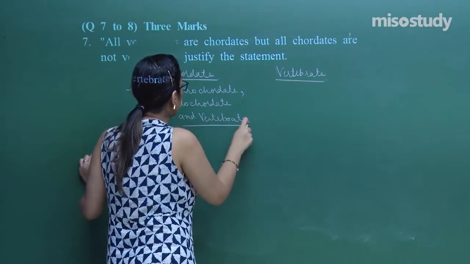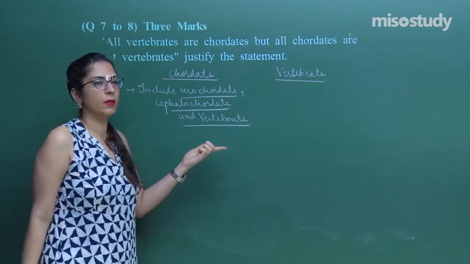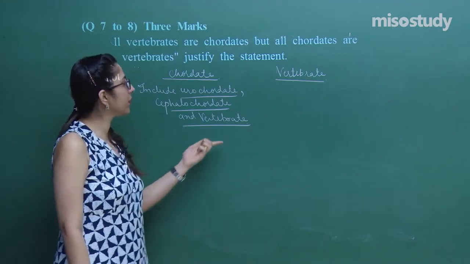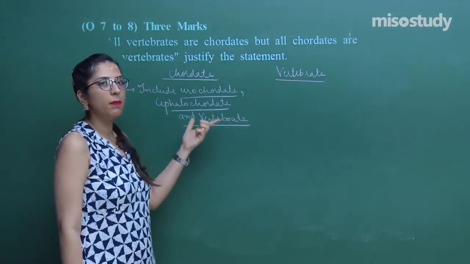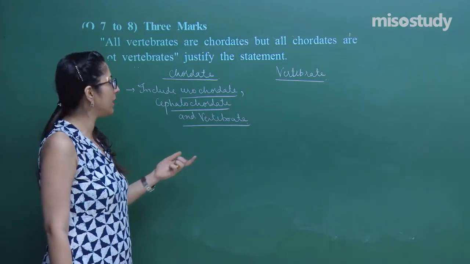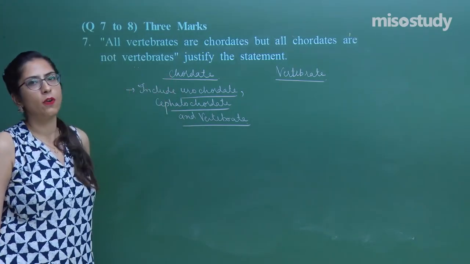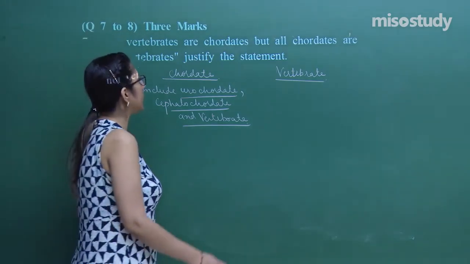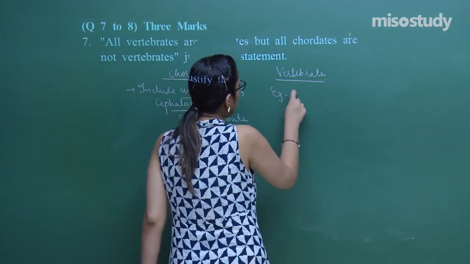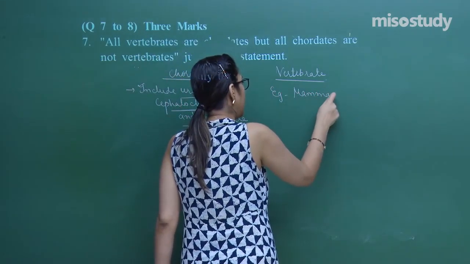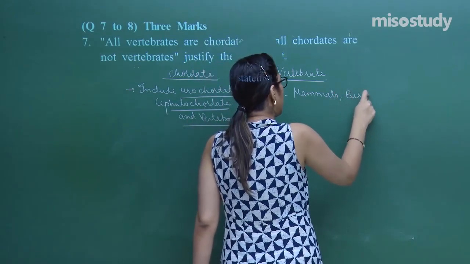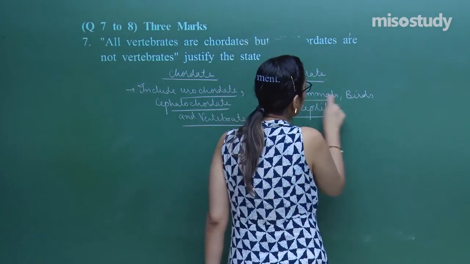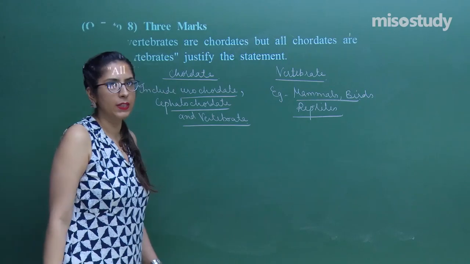Now, listen to the things carefully. In this case, along with the vertebrates, they have cephalochordates and urochordates as well. So, they will have features of vertebrates as well, but some other features too. That's why it is said that all vertebrates are chordates, but all chordates are not vertebrates. We will be discussing the features as well. In the case of vertebrates, we have different examples like mammals, birds, reptiles and fishes. Each of these comes under the vertebrates only.